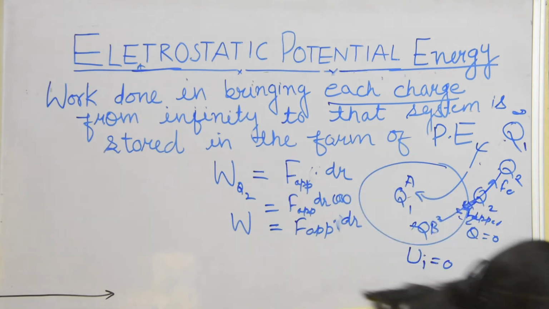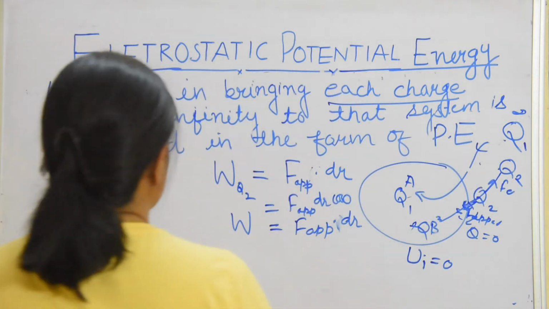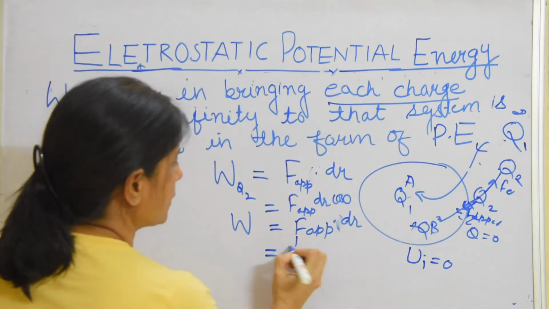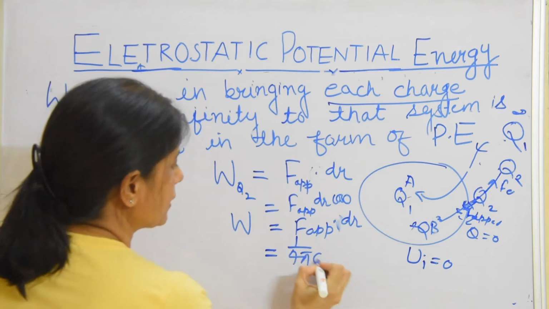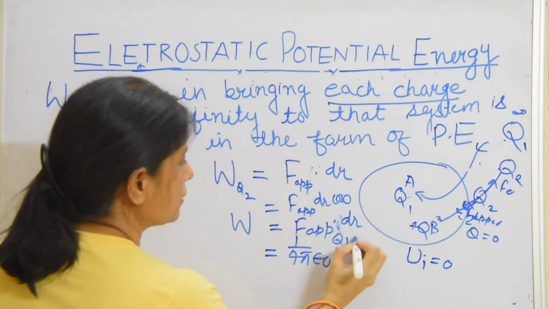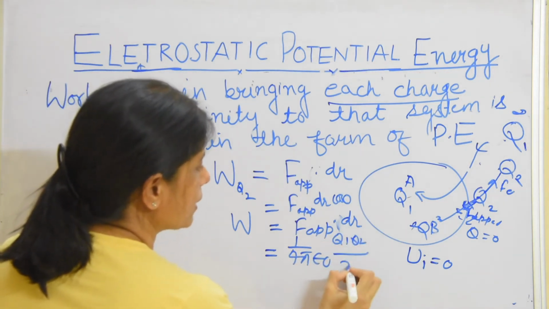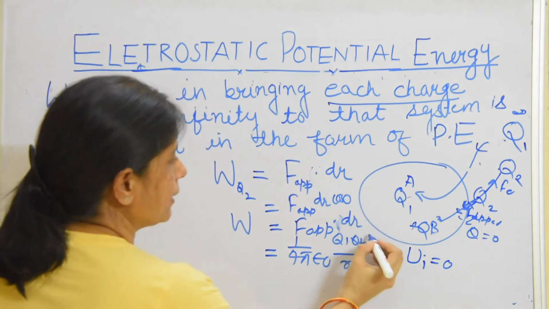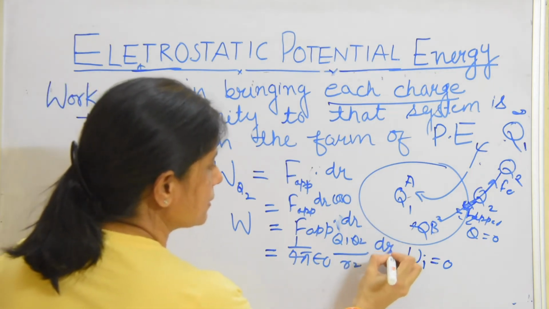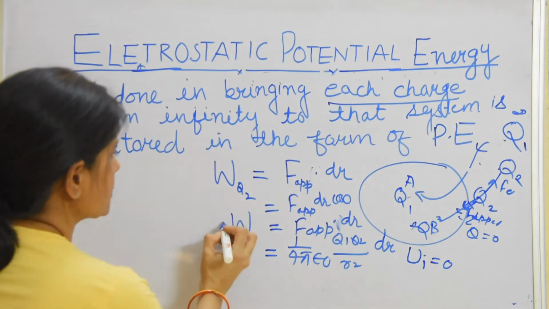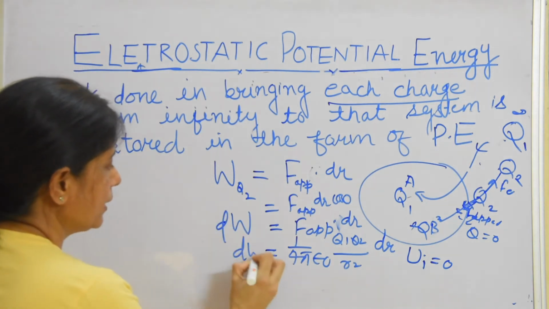Now we know the value of F. F is 1 upon 4 pi epsilon naught q1 q2 upon r square, and this is dr. Now this is small w, dw.